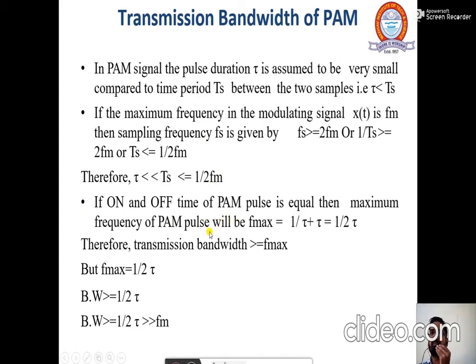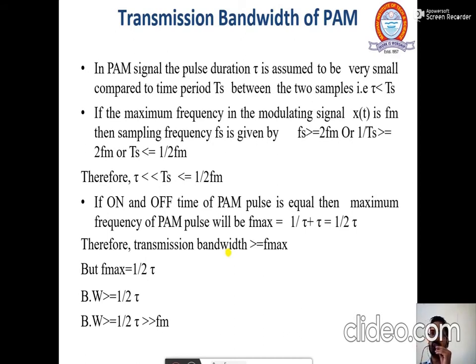So if the on and off time of the pulse amplitude modulated signal is equal, then the maximum frequency of the pulse amplitude modulated pulse will be what? Maximum frequency will be 1 by tau plus tau, that is 1 by 2 tau. That is 1 by tau plus tau, so it will be 1 by 2 tau.